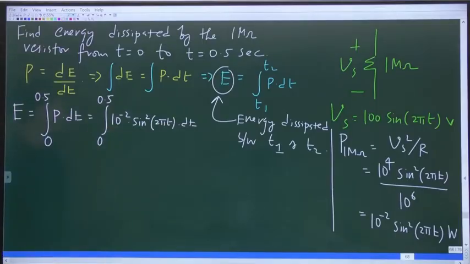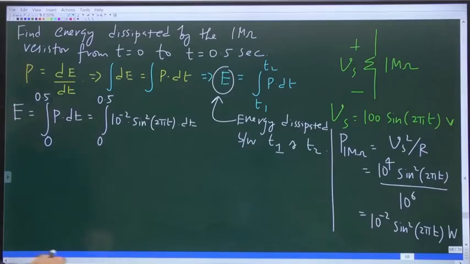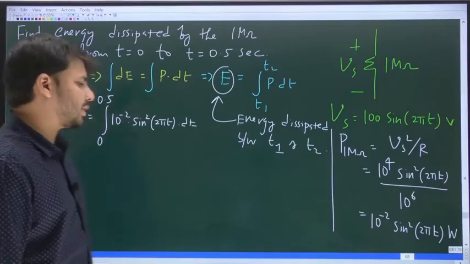Here 10 power minus 2 is a constant. Constant will come out of the integral. What is the integration of sine square?